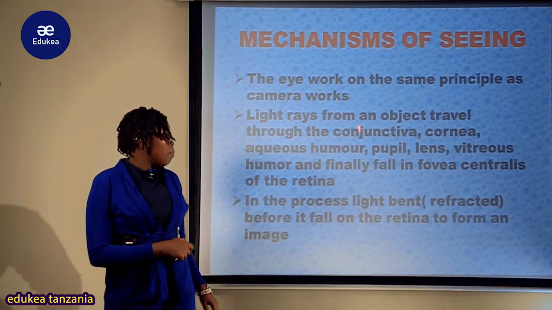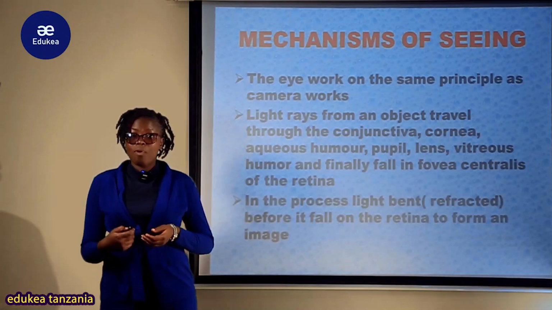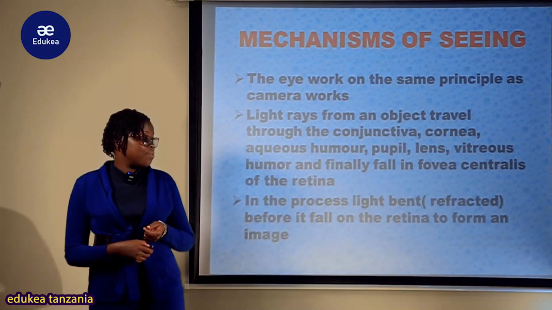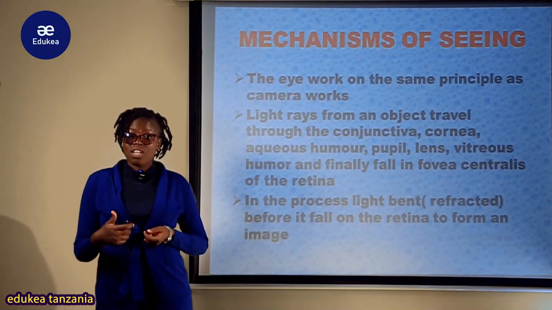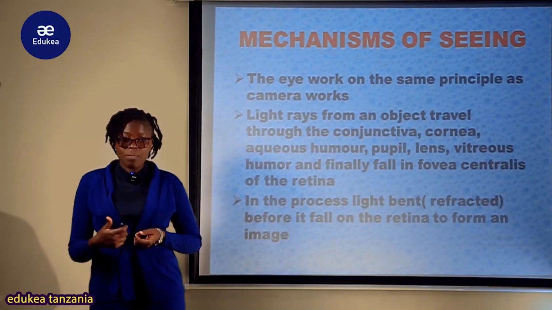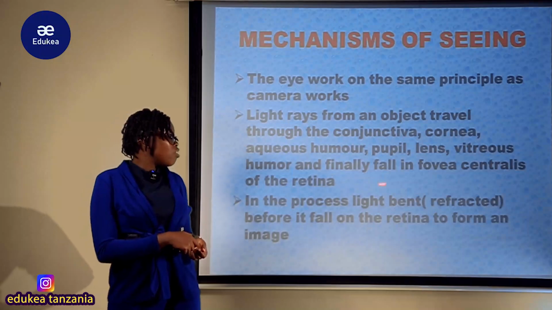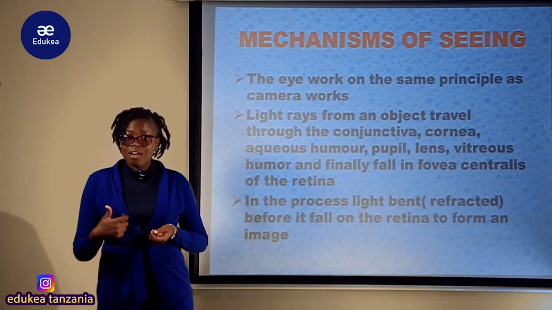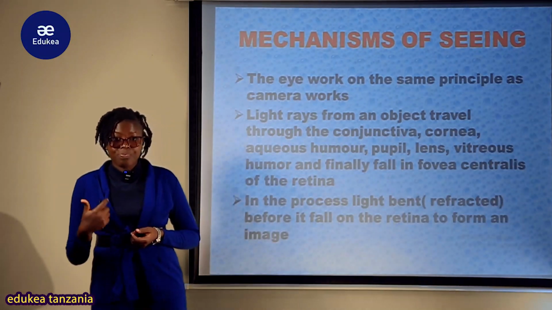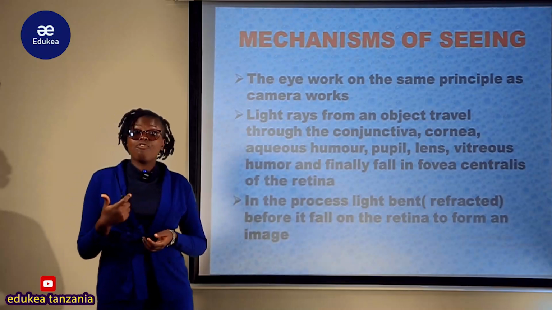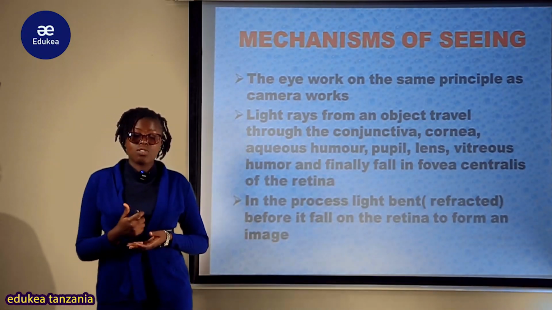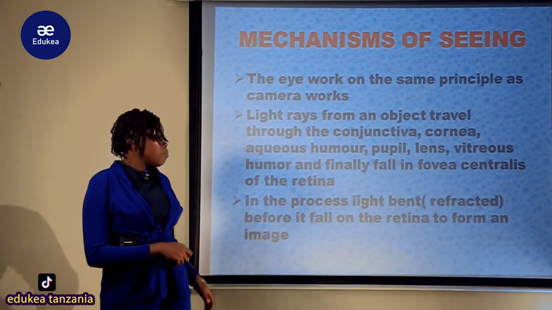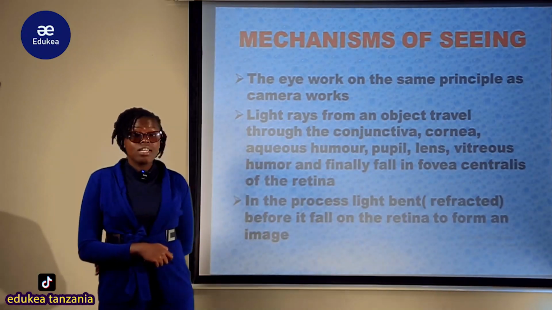So baada ya pupil inaenda katika lenzi ambayo kazi ya lenzi ni katika focusing, na baada hapo katika vitreous humors ambayo kazi yake ni katika reflection na kusaidia katika formation of the images. Baada hapo inaingia na kufall katika fovea, ambapo katika fovea is where the image is being formed. Fovea ipo katika retina, one of the sensitive parts of the retina. So it is found just behind the retina.